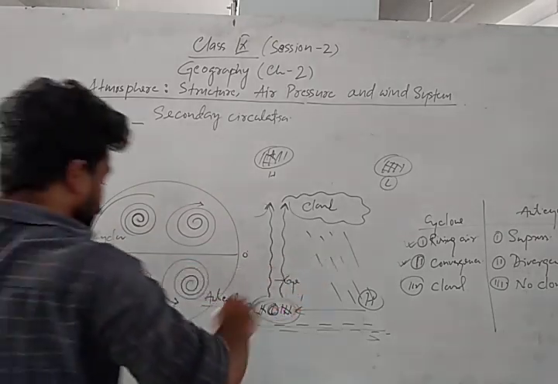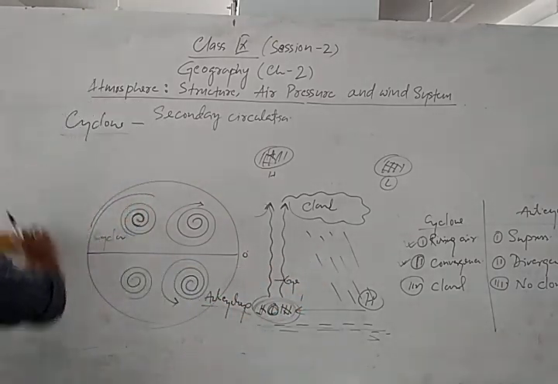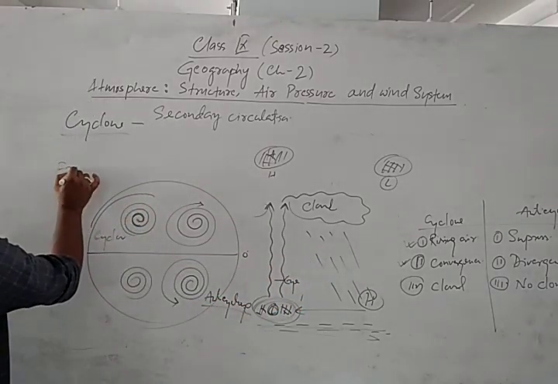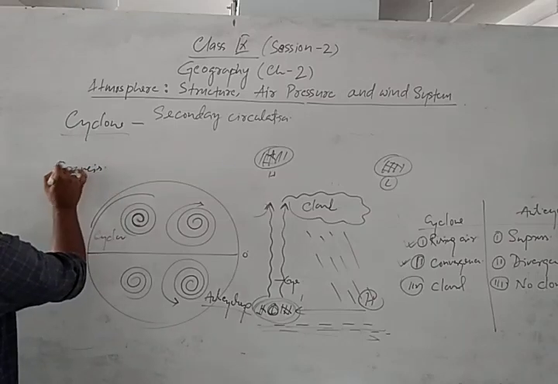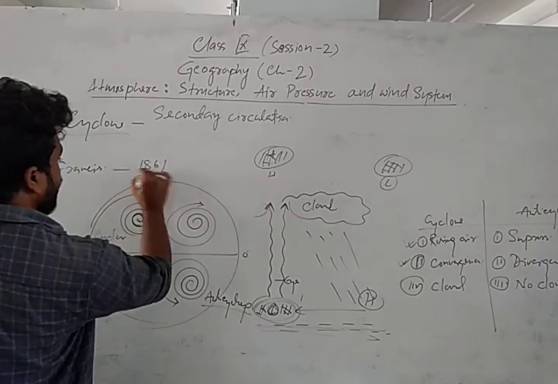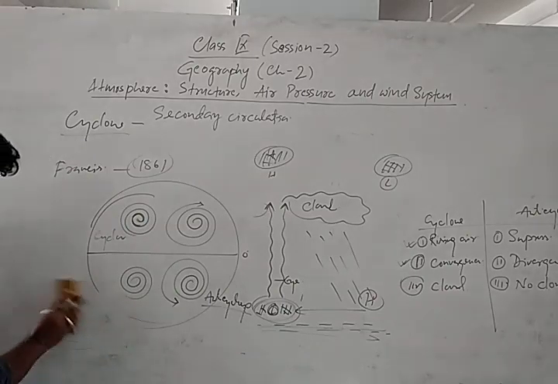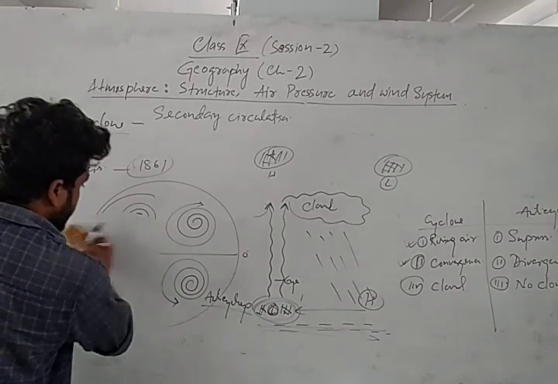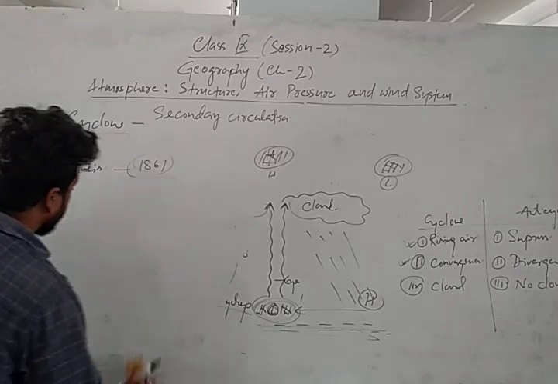So according to the scientist Francis Galton, he gave a concept in 1861. Please remember this year, 1861. So according to him, how many types of cyclone are there? Two types.